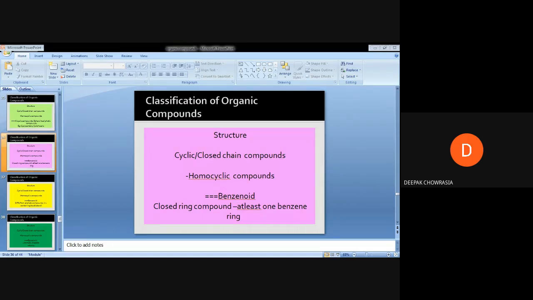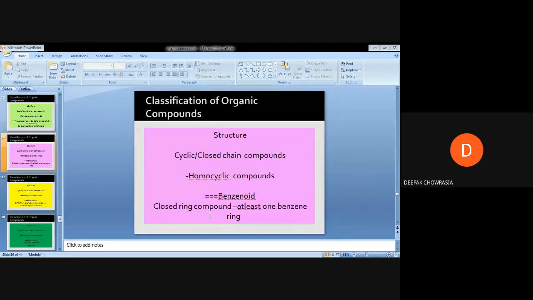The organic compounds which contain at least one benzene ring within their core structure are said to be benzenoids, and they are subclassified under the homocyclic organic compounds.